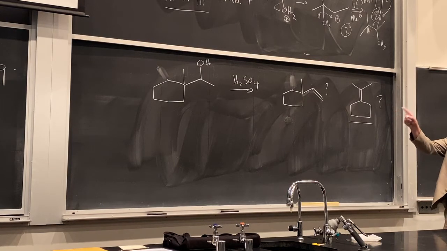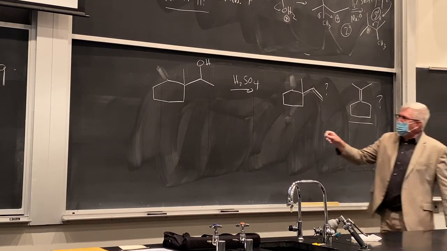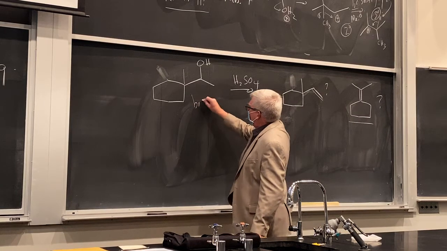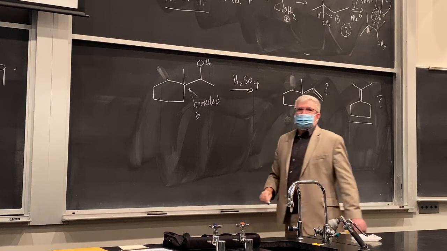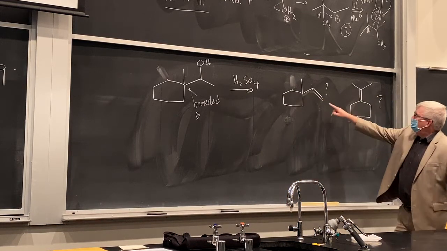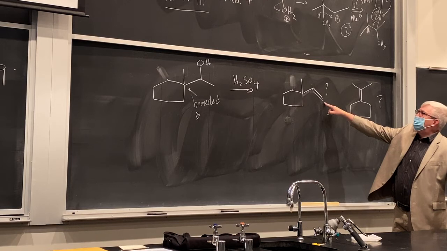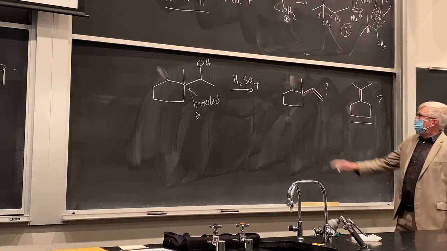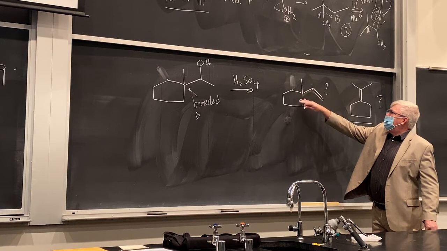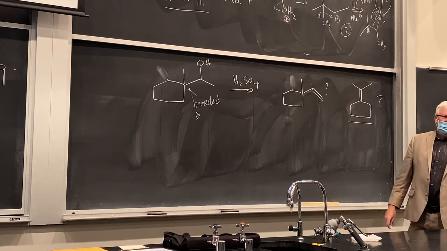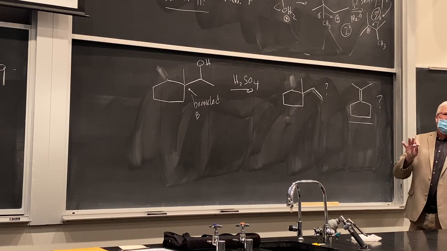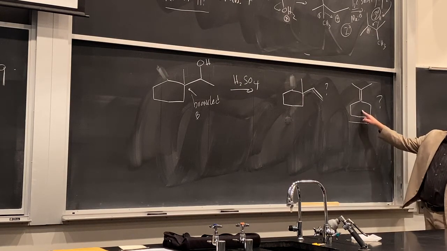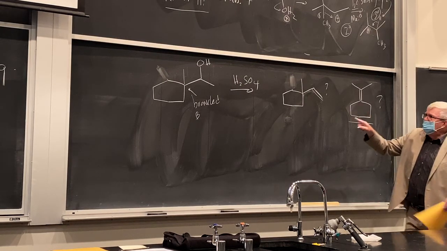Okay, so this is a secondary alcohol, but it does have branching next door, right? So it is branched there. That's kind of what you look for at that beta position. So it's not going to be your typical dehydration just on the localized position with nothing else going on. The carbon framework is now undergoing a change. We haven't seen that before. SN2, E1, E2, all those reactions, we always kept the carbon framework static, right? But now with these rearrangements, something's obviously changing within the carbon framework. So let's see if we can do this.